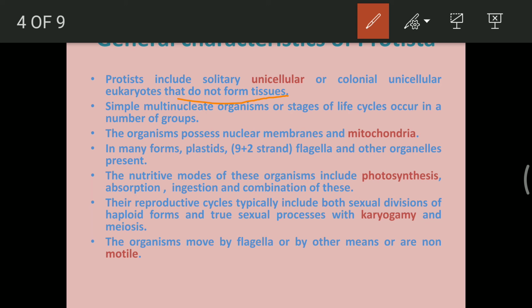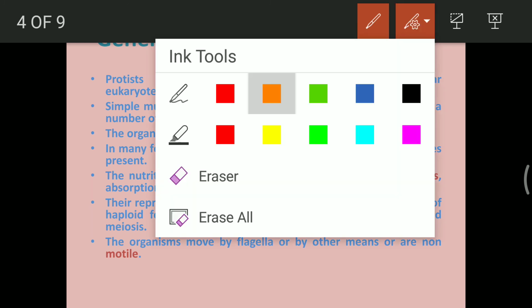So the eukaryotes have multiple nuclei within themselves. The organisms possess a nuclear membrane and mitochondria. So if mitochondria are there, of course there will be mitochondrial DNA as well. This is also to be thought of. Nuclear membranes are there, so they are eukaryotic. That's why they have the presence of these nuclear membranes. Presence of plastid, so plastid is chloroplast. And 9 plus 2 strand of flagella. Now this is something you should think of.